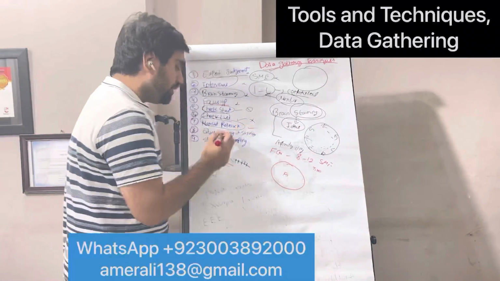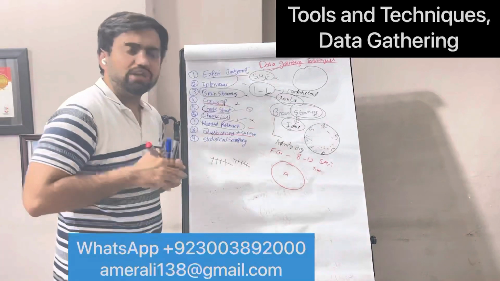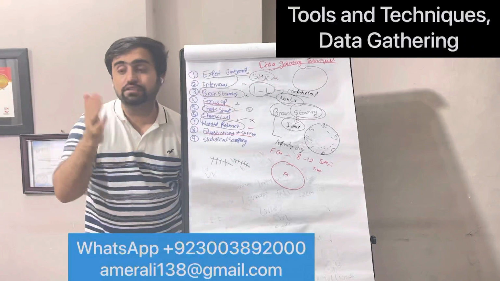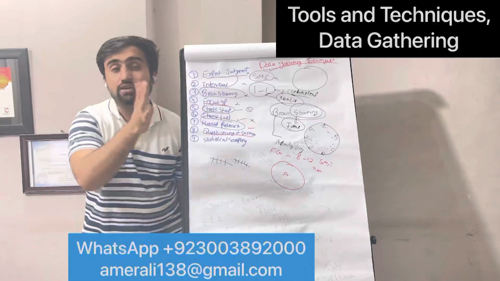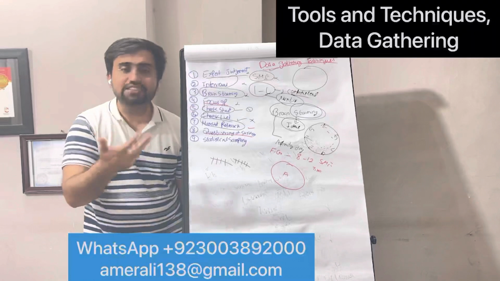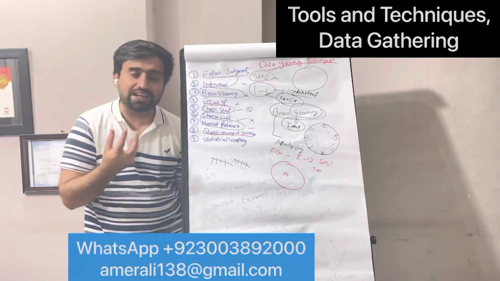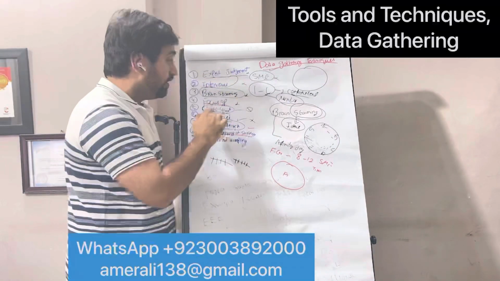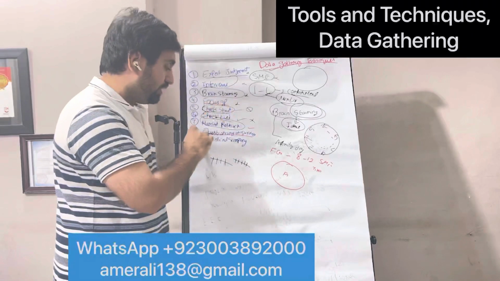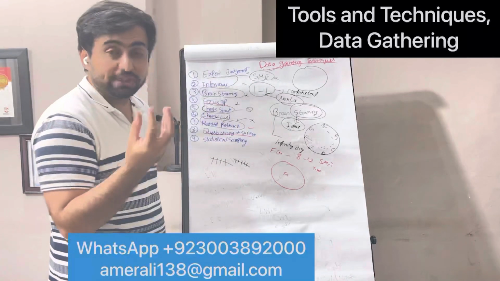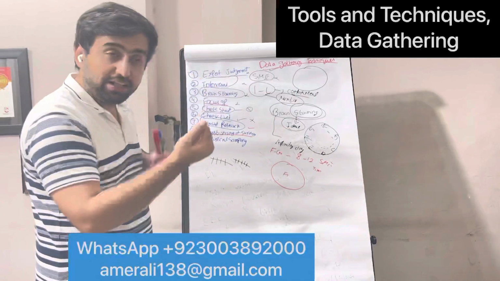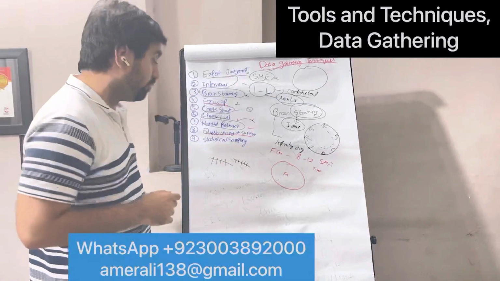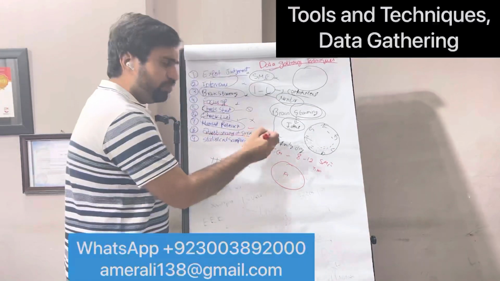Okay. Next is questionnaires and surveys. If you go to a restaurant, they give you a card: how did you like our services, from 0 to 1, from dissatisfied to extremely satisfied? So they are getting surveys. When we want to gather data from a large audience, a very important thing: interview is one-to-one, focus group is 8 to 12. Whenever the exam says we want to gather data from a large audience, then we use questionnaires and surveys. Very important.